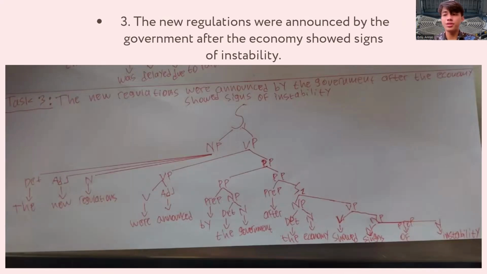After the economy showed signs, it's showing the time clause that gives this sentence extra info. So this tree also shows this sentence starts with an NP, noun phrase, followed by the verb phrase. And the verb phrase itself is followed by the auxiliary, the verb, and the prepositional phrase, and lastly another prepositional phrase. So maybe it is making a clause modifying the entire meaning of the sentence.